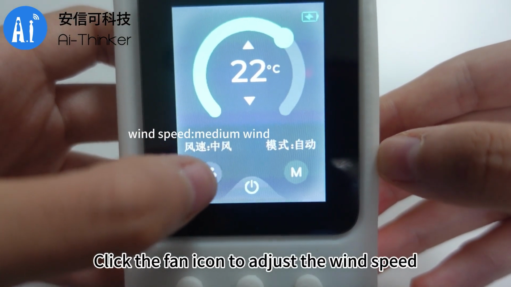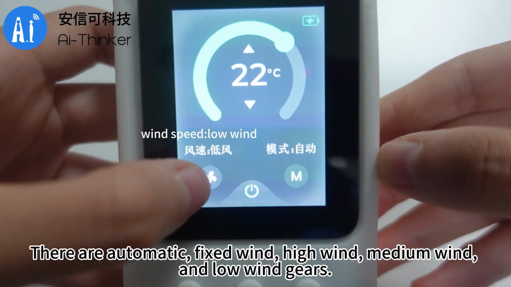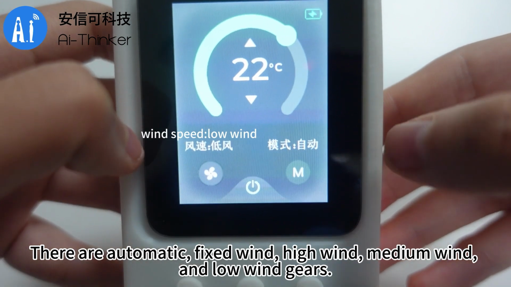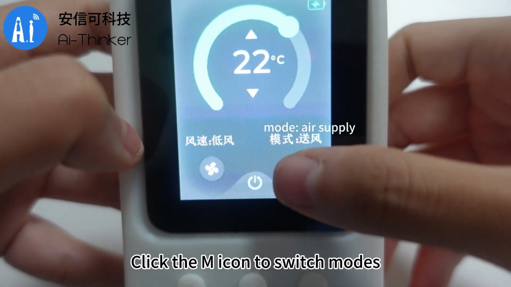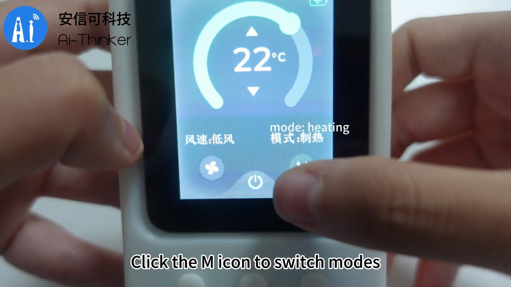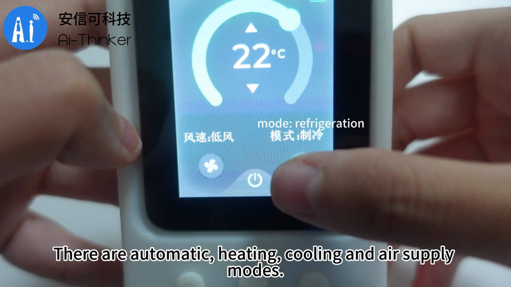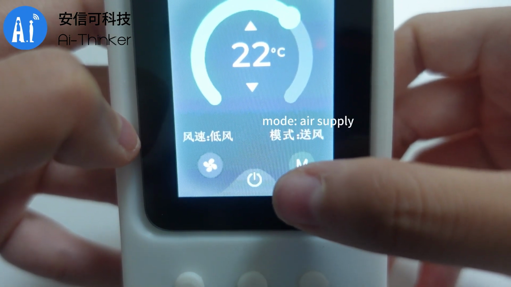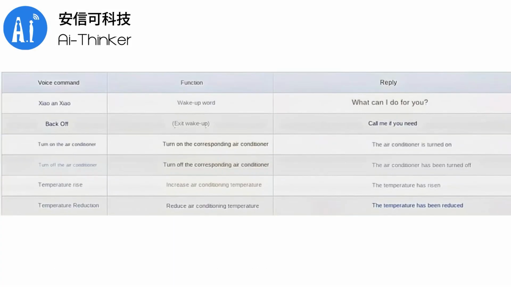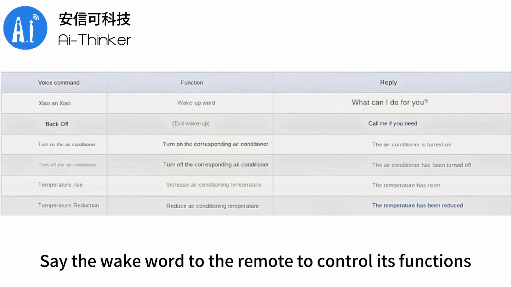Click the fan icon to adjust the wind speed. There are automatic, fixed wind, high wind, medium wind, and low wind gears. Click the M icon to switch modes. There are automatic, heating, cooling and air supply modes. Voice aspect. Say the wake word to the remote to control its functions.